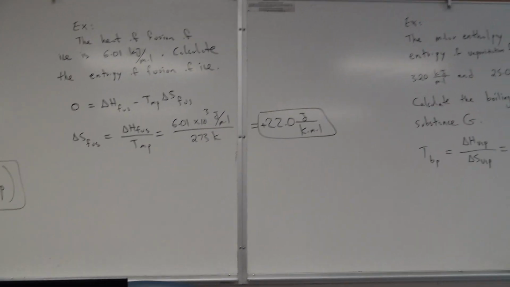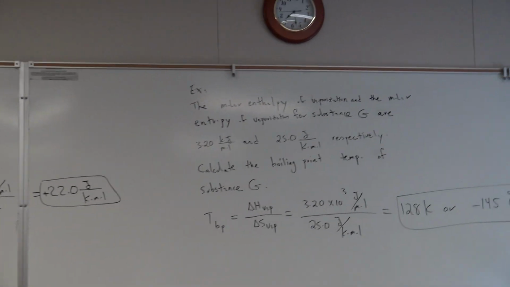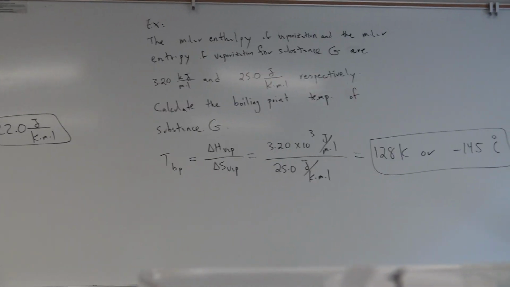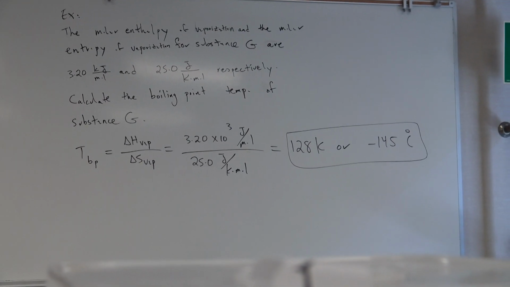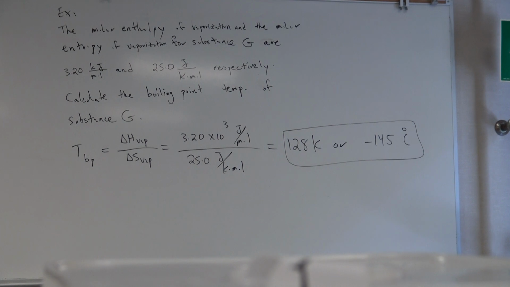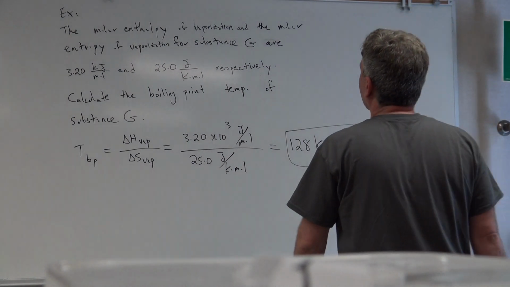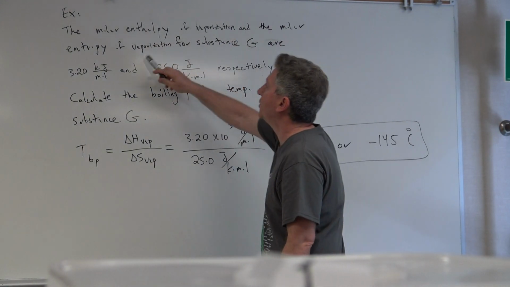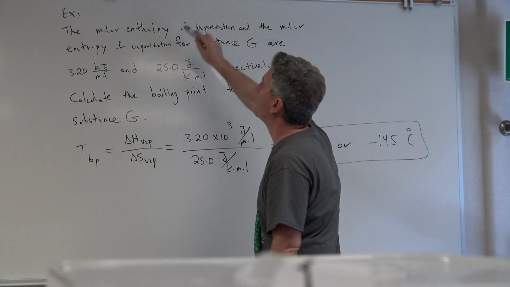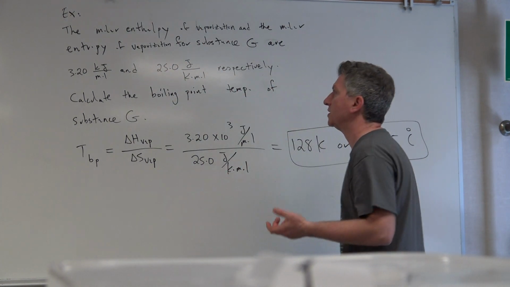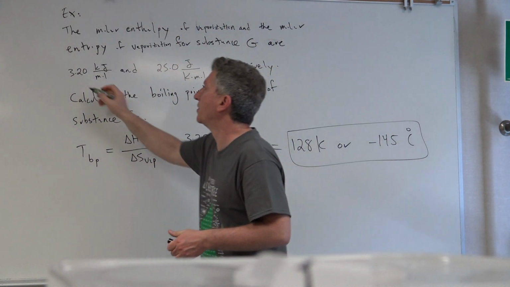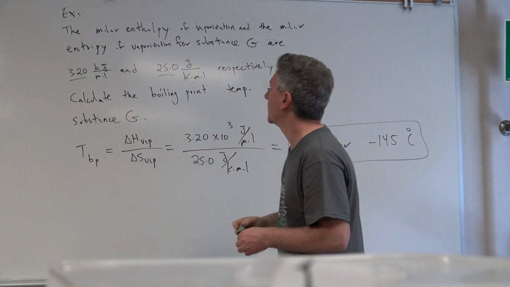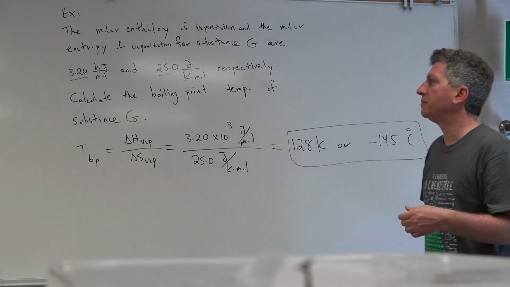So next we are going to do another problem. This one, the molar enthalpy of vaporization and the molar entropy of vaporization, delta H vaporization and delta S vaporization for substance G, are given. So this is a hypothetical substance. So these are the values. And it says calculate the boiling point temperature of G.